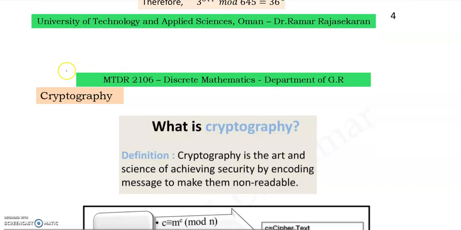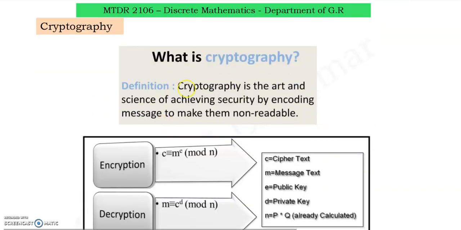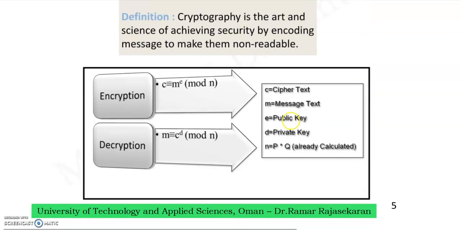Now you see, what is cryptography? Cryptography is the art and science of achieving security by encoding messages to make them non-readable. What is encryption?